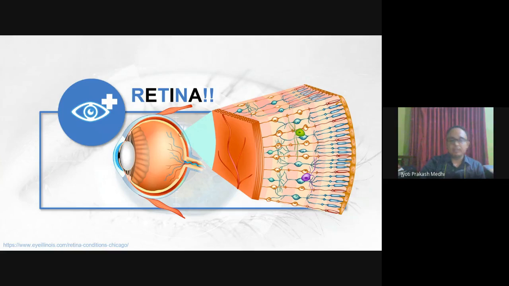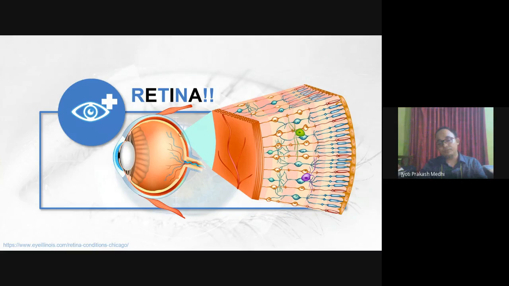Now, our eyes consist of various parts. As you can see here, there are various portions of the eye, and the light enters through the cornea of our eye, moves inside the eye and falls over the retina. The retina contains most of the rods and cone cells which are responsible for our vision.